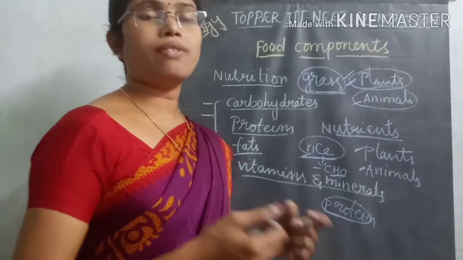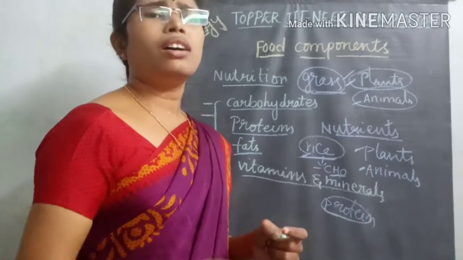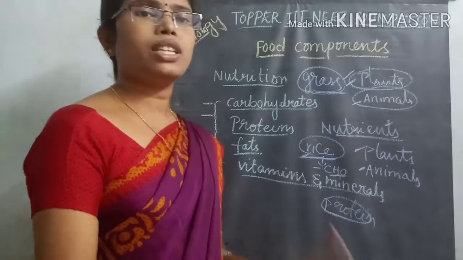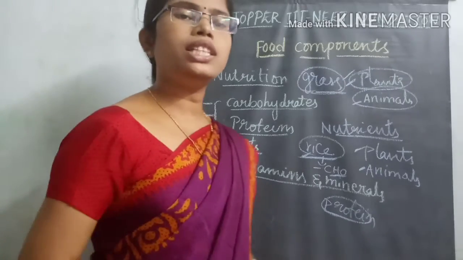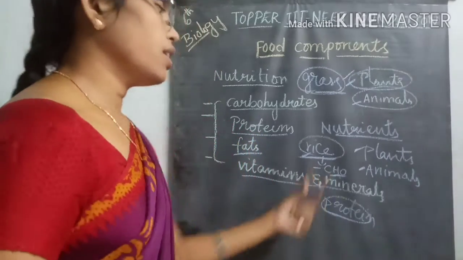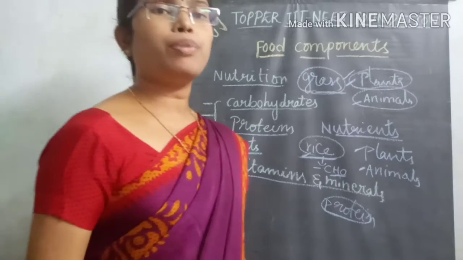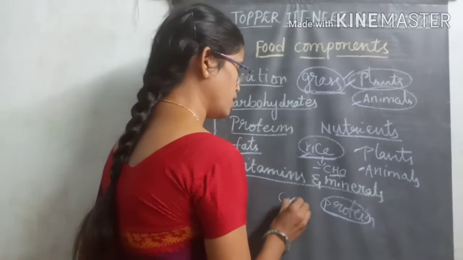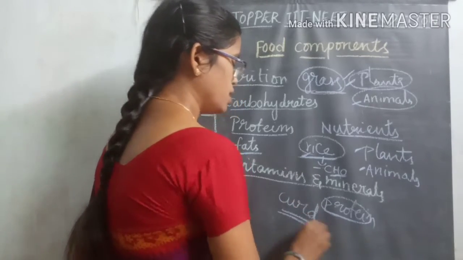Or otherwise, any vegetable you are mixing with that item, and you can eat it with the rice. Or, for example, at last some of them use curd also.